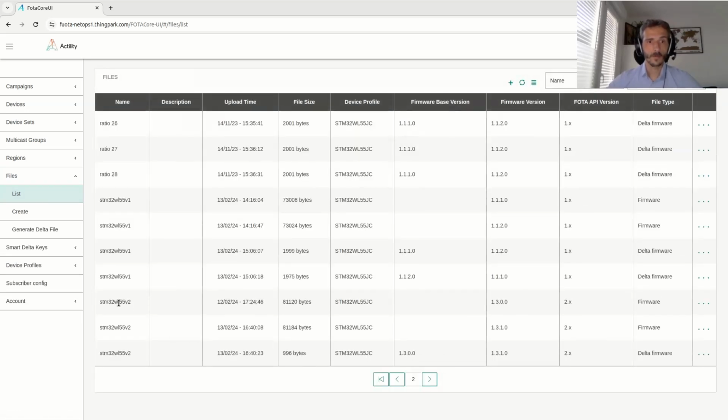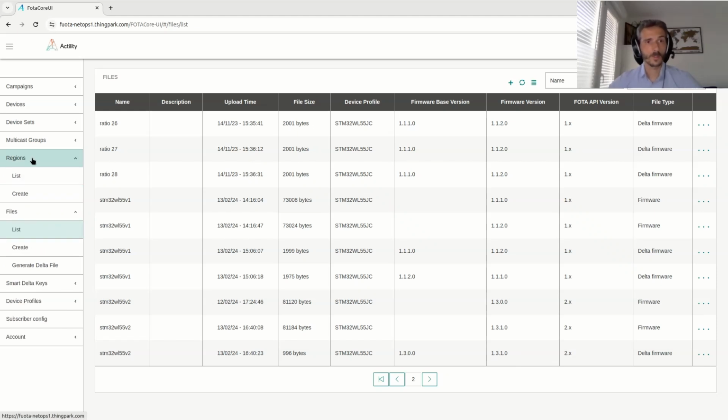Then we have the files. In this campaign, we will use this file to update the device. So we can see we have 2 types of files. We have the full firmware files, so they just have a firmware version. So we have the one with the version 1.3.0. This is the current version of my devices. And the one with the version 1.3.1. If we define a Delta firmware, we have a base version. So to update from this version 1.3.0 and to upgrade to this version 1.3.1, we will use a Delta patch in the campaign.